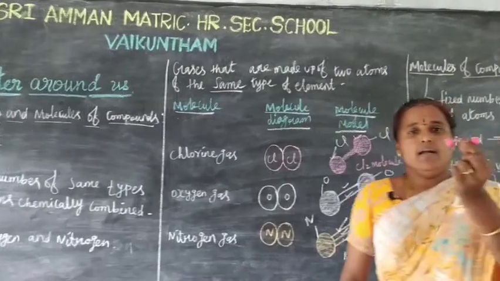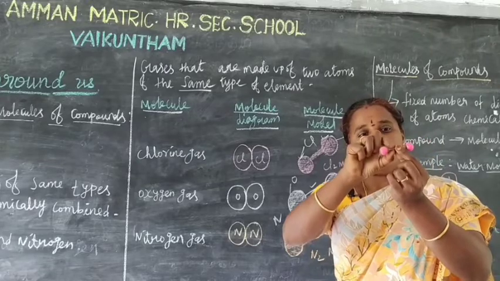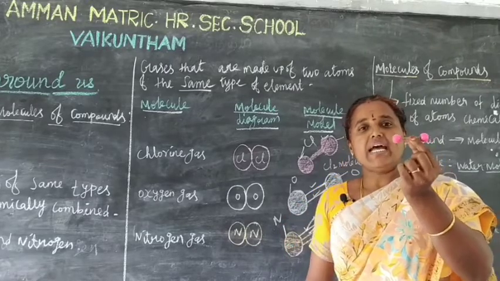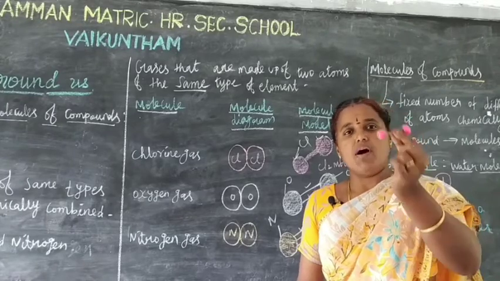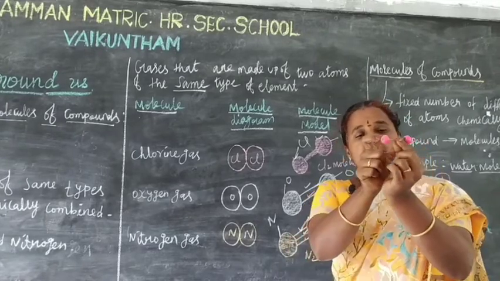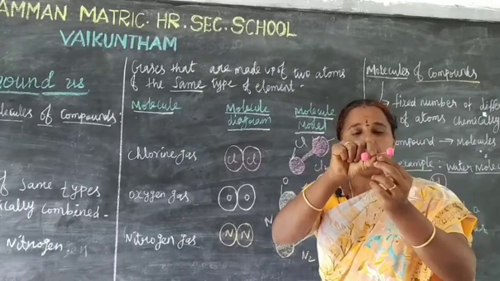Consider the pink beads as chlorine atoms. Here, two chlorine atoms are combined with a single bond.